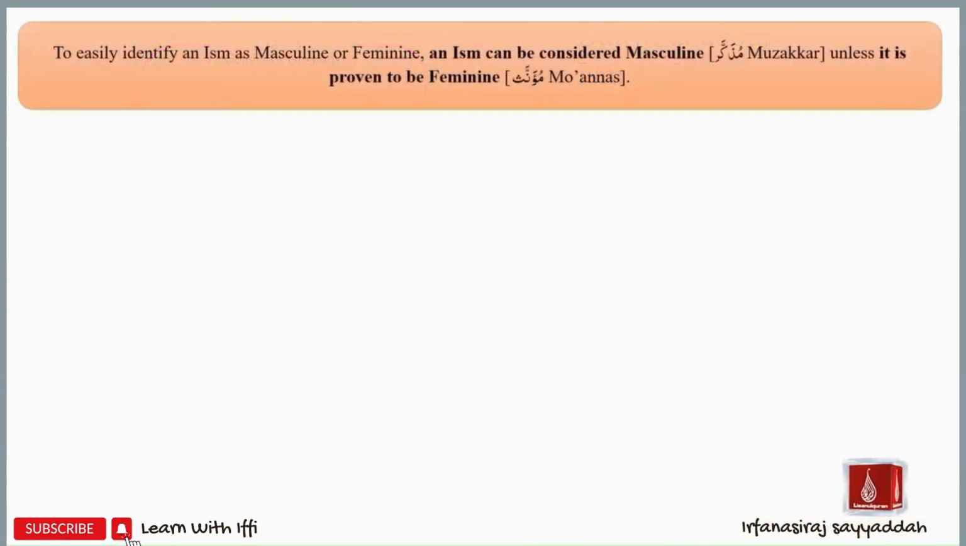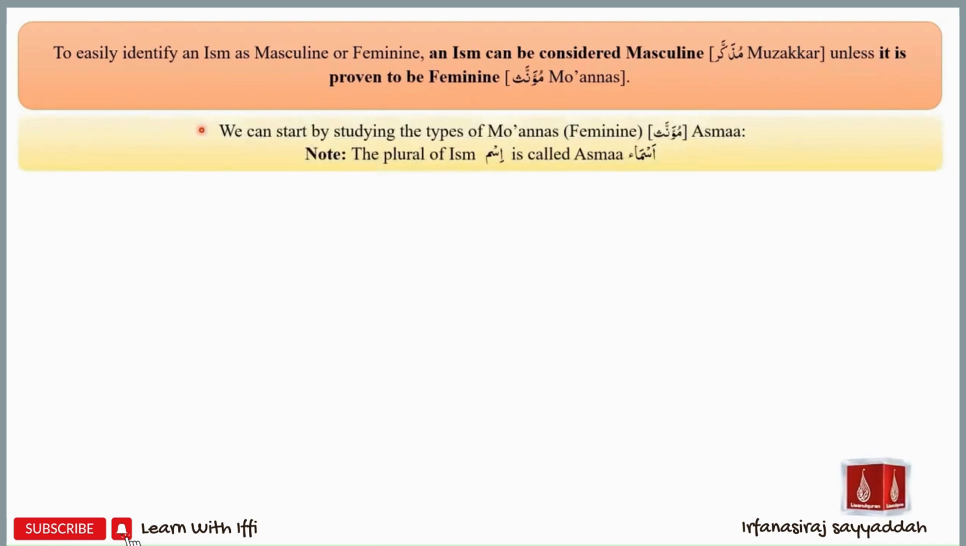To easily identify an ism as masculine or feminine, each ism can be considered masculine unless it can be proven to be feminine. We will therefore focus our study on how to identify feminine asma. Please note that asma is a word which is a plural of ism. Ism is singular, asma is plural.